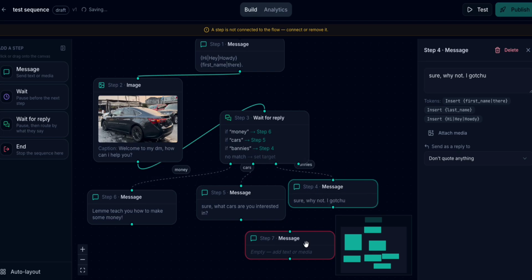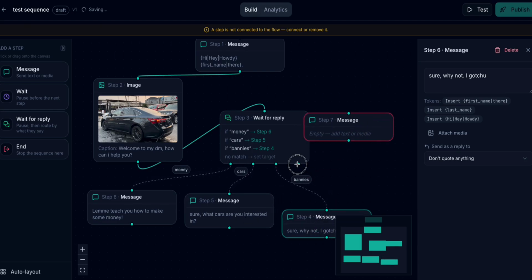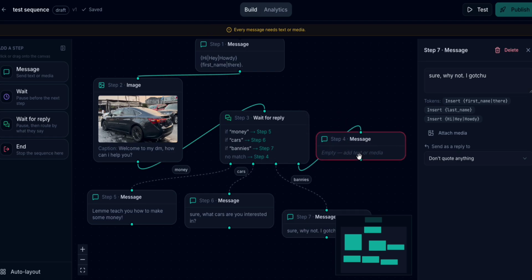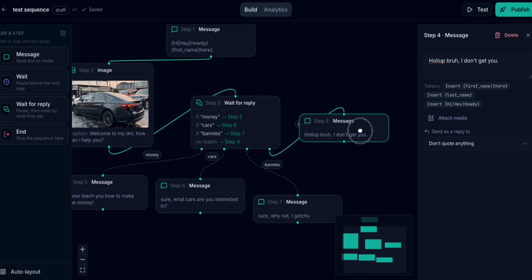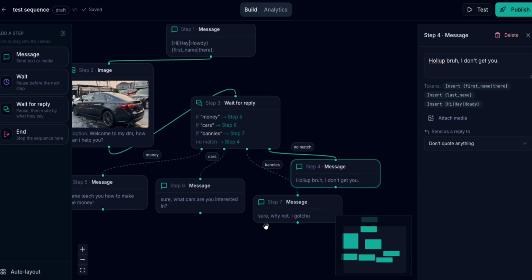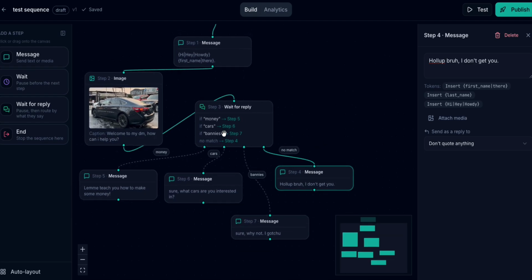And then for the last one, if they send a message that does not match any of this, then you can say, hold up, bro, I don't get you. So this is for a no match, which means that if the message doesn't match what you've set inside of these options right here, it sends this as a reply, right?